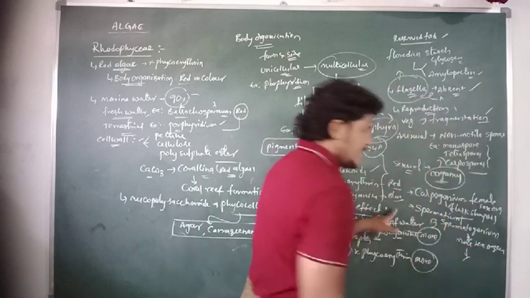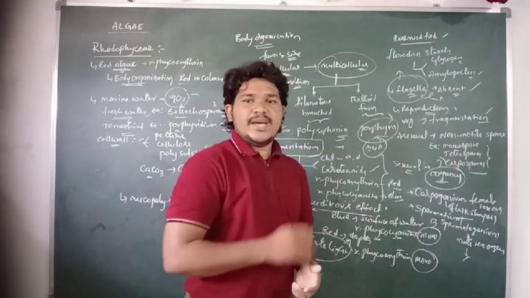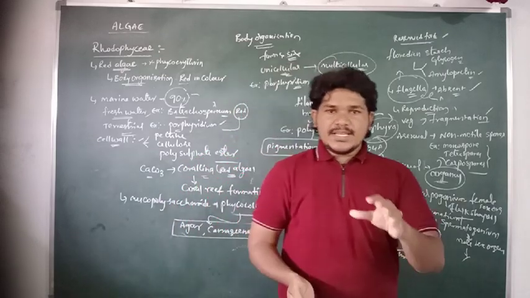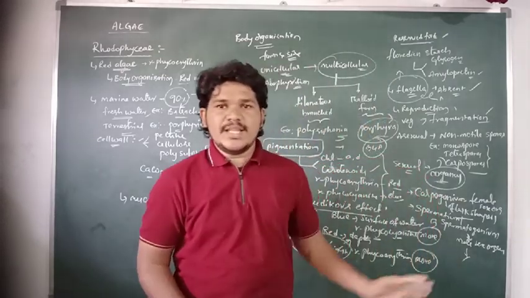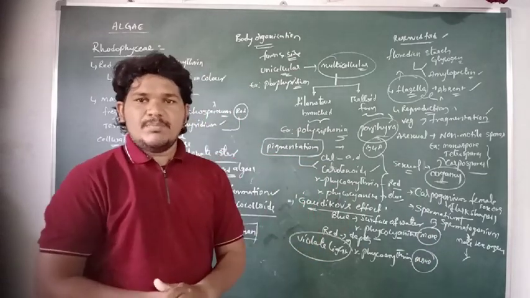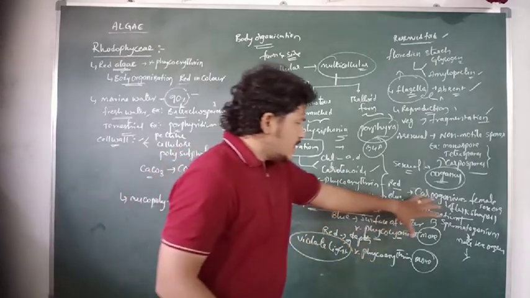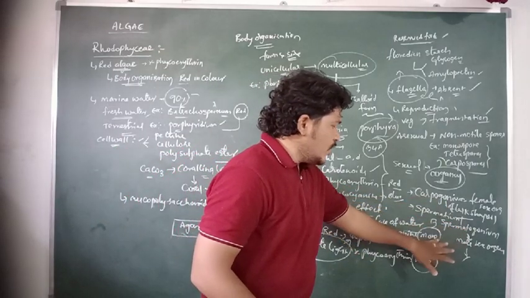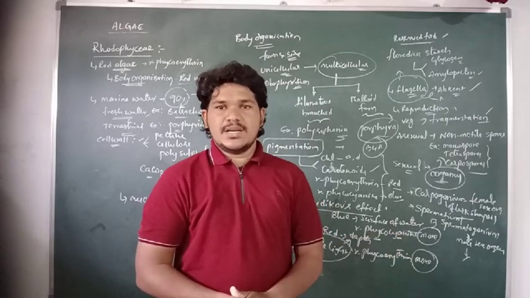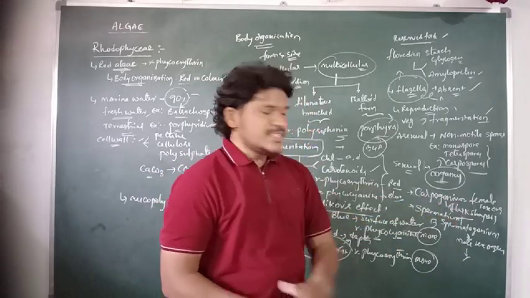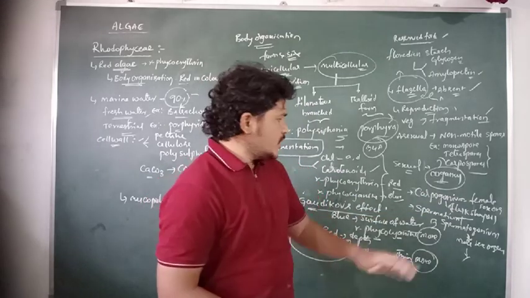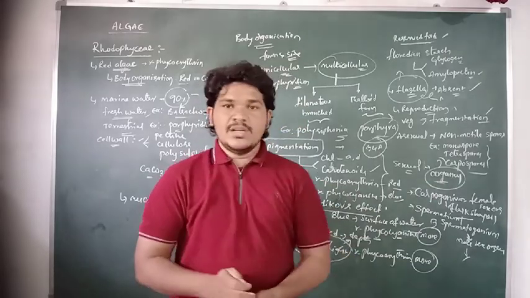The male sex organs are non-motile, or non-flagellated. There are no locomotory organs in their body organization, so they cannot move from one place to another. The spermatia are non-flagellated male sex organs. The carpogonium is a female sex organ which is flask shaped in structure. This is about the reproduction process in red algae.